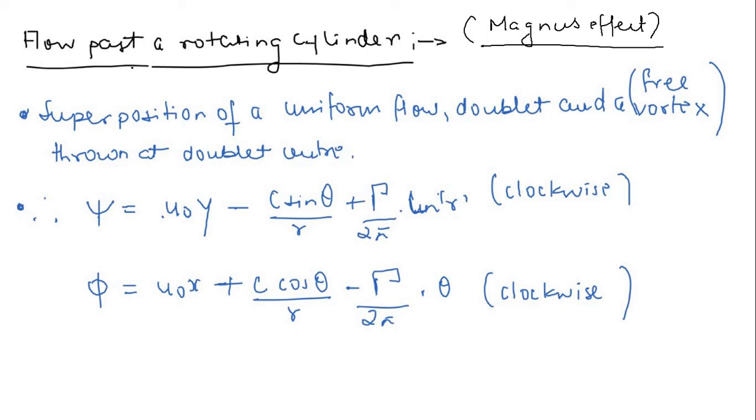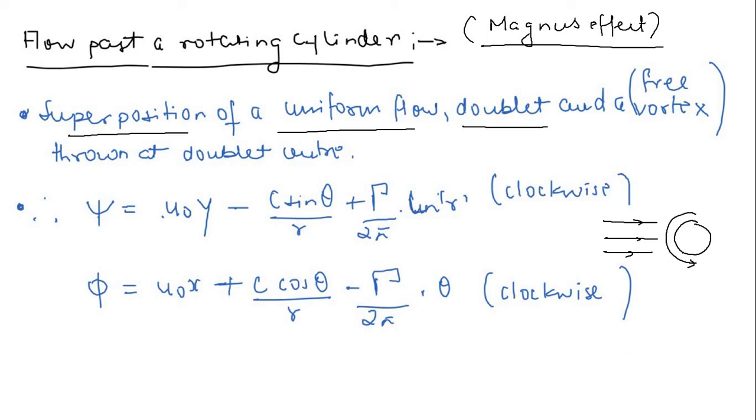Right now you can conceive this as a superposition of a uniform flow and a doublet. Initially there was only a doublet. Now the cylinder is rotating, so you can easily guess the flow field that is happening. This rotating cylinder is going to create a vortex around this region, so it will create a, let's say, free vortex in the vicinity of this cylindrical surface.